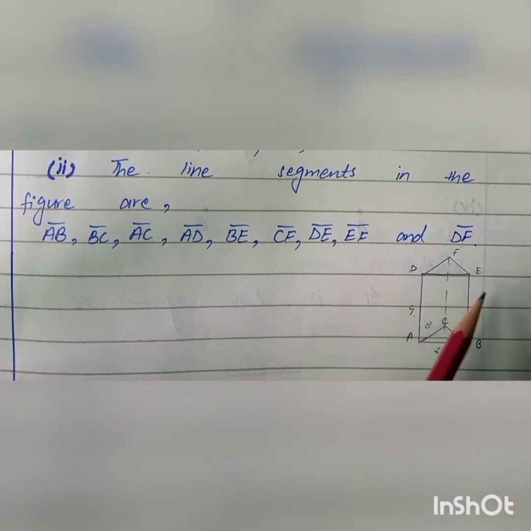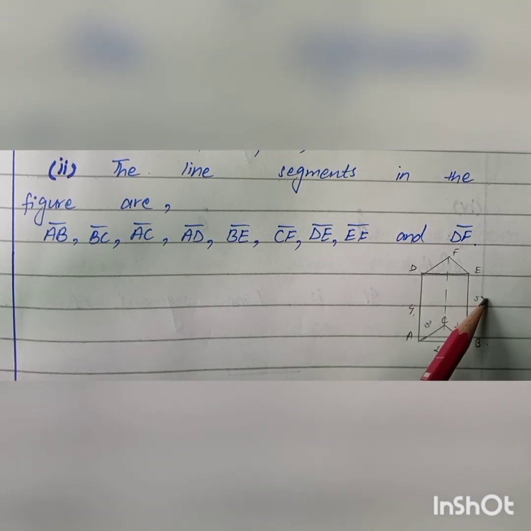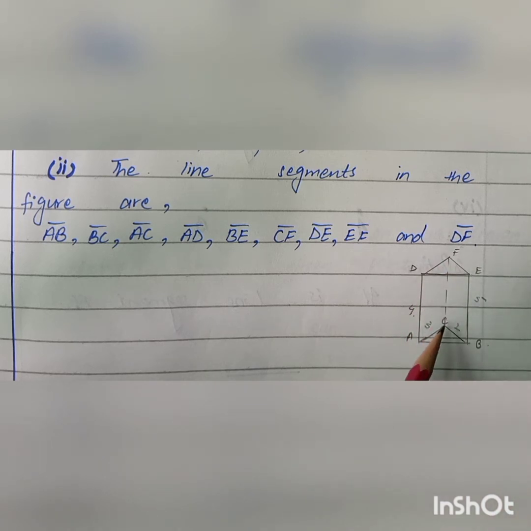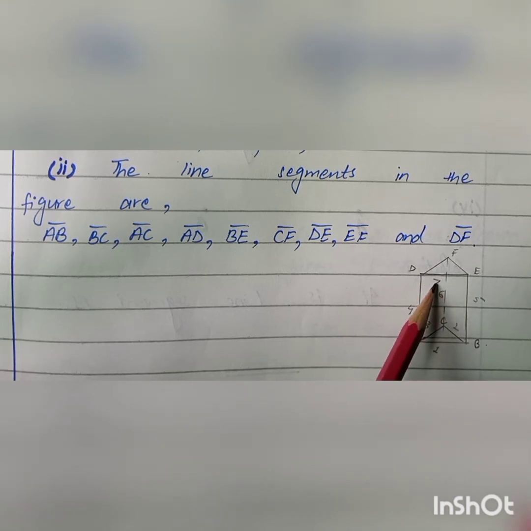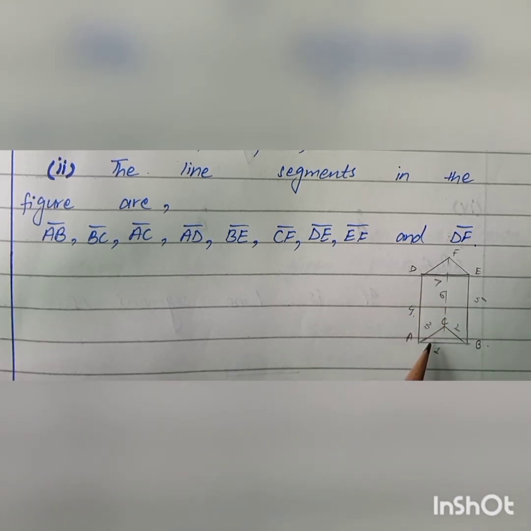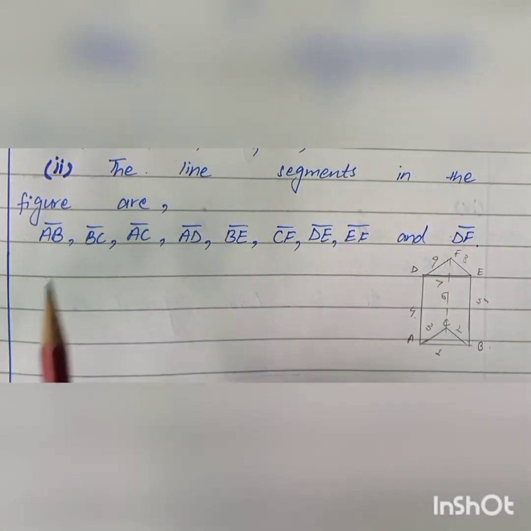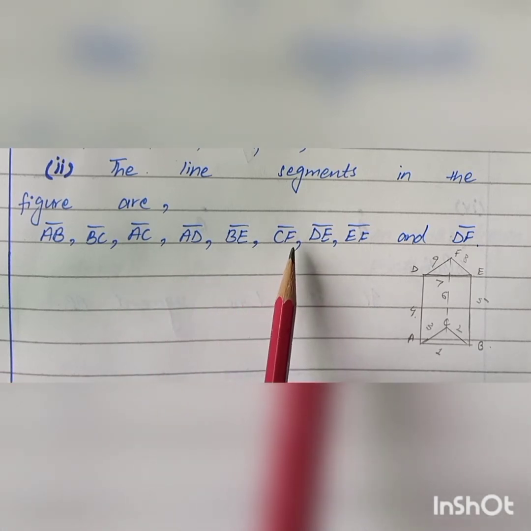BE in front of AD is 5th. Next, the line segment is C to F, 6. DE, 7th. The next is EF, 8, and DF is 9. Just write here all the names of the line segments.